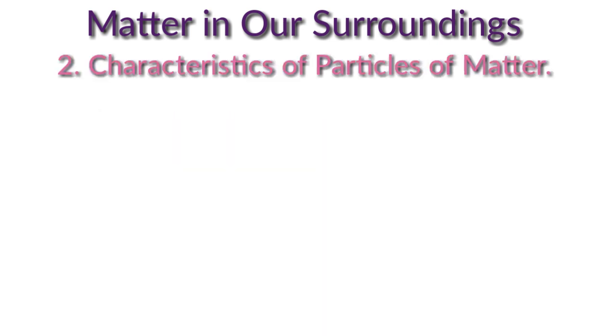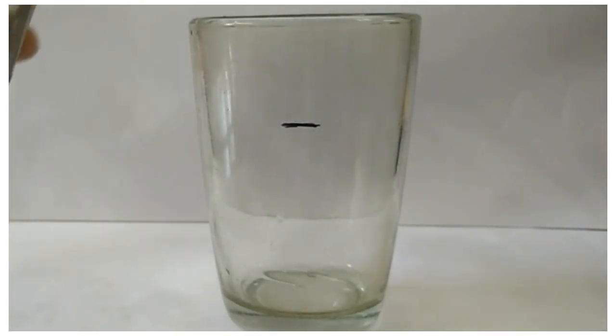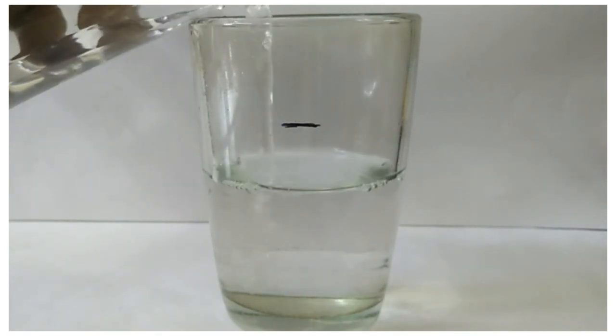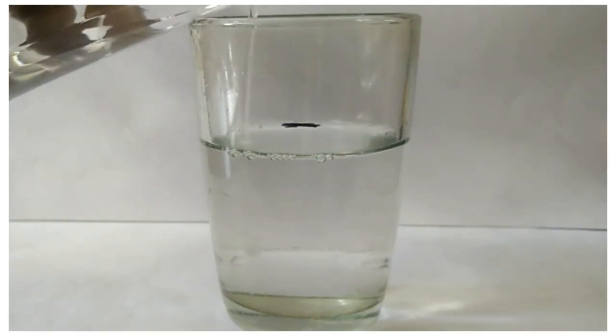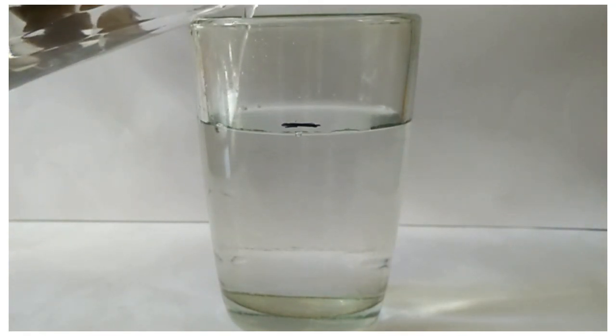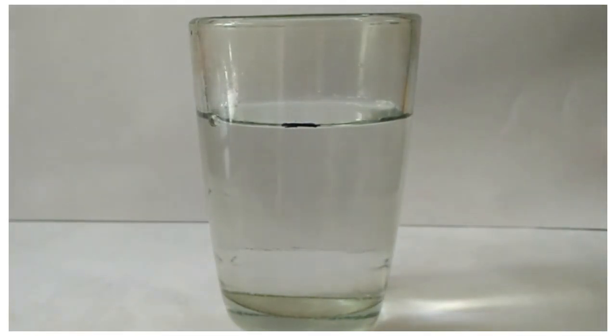Next one, characteristics of particles of matter. We can start with an activity. Take a glass with a marking. Add water up to the mark. You can see the mark there, no? Okay.